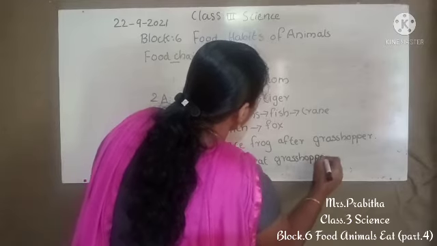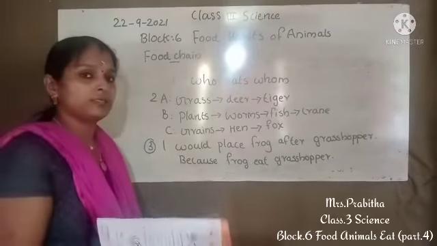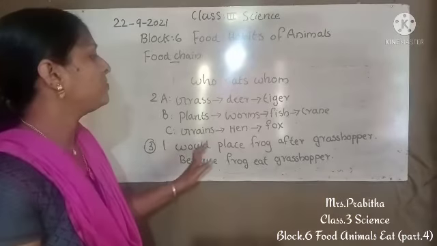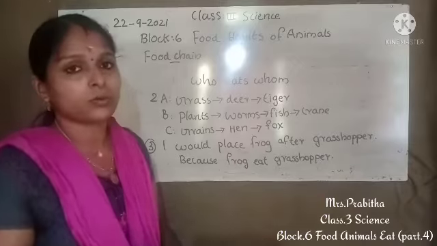Or we can write grasshopper is eaten by frog. This is the way also you can write. I would place frog after grasshopper because frog eats grasshopper.